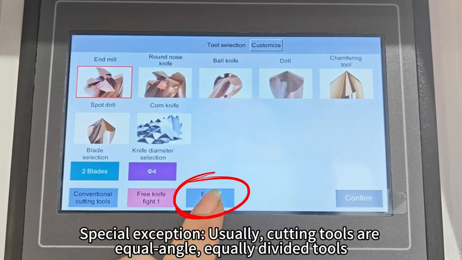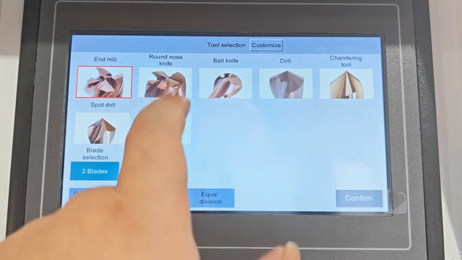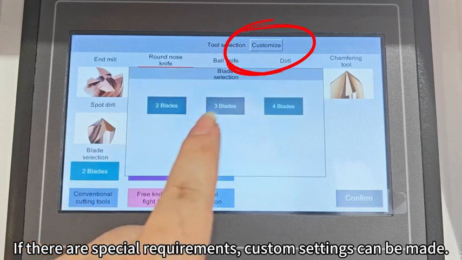Special exception: usually, cutting tools are equal angle, equally divided tools. But if the angles between the blades are not equal, then a non-equally spaced tool should be chosen. If there are special requirements, custom settings can be made.